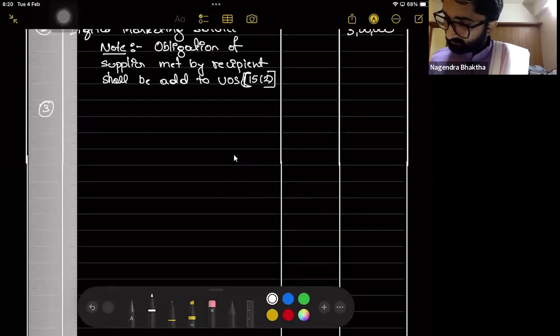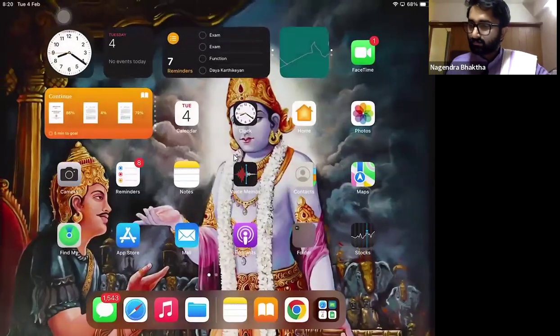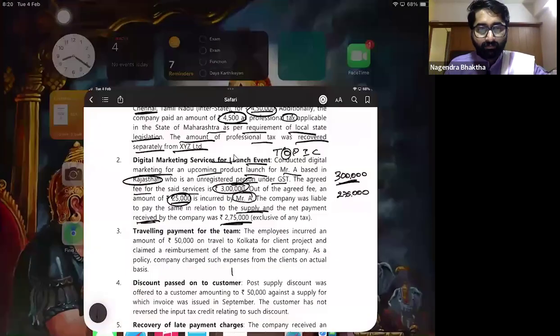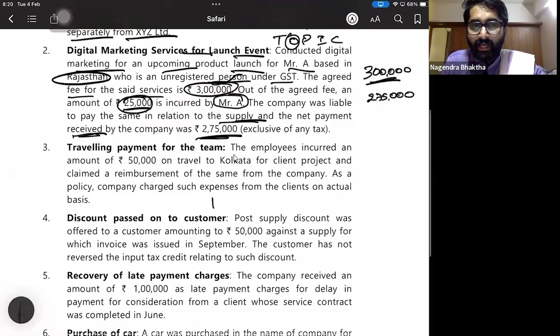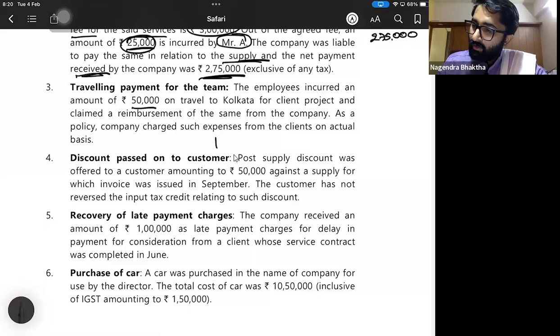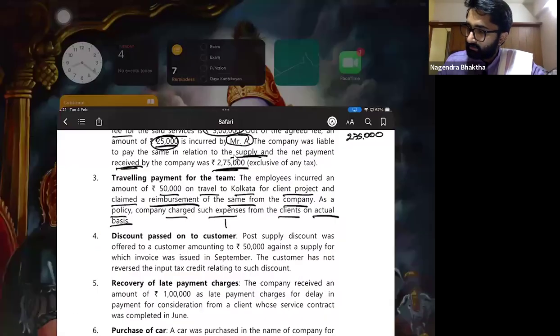Third one. Traveling payment for the team. The employees incurred an amount of 50,000 on travel to Kolkata for client project and claimed a reimbursement of the same from the company. As a policy, company charged such expenses from the client on actual basis. So any incidental expenses that we have to add to the value of supply. So please do add this.